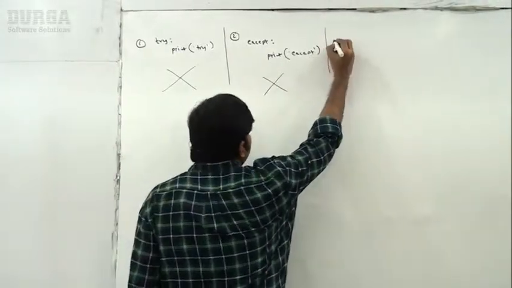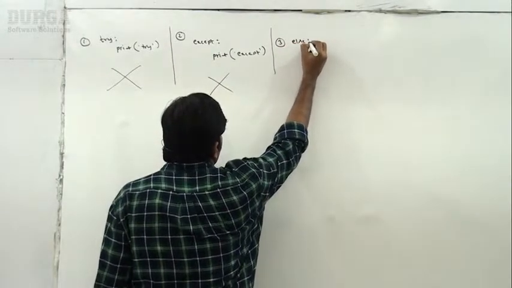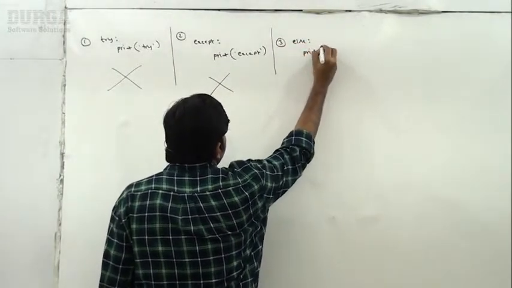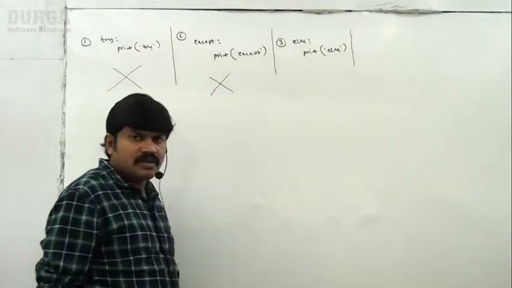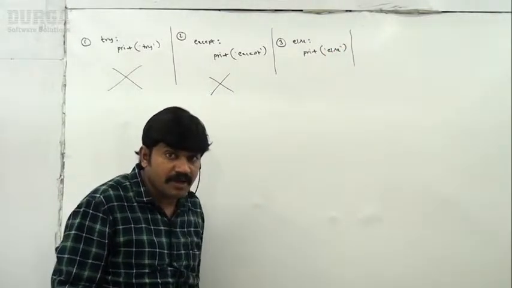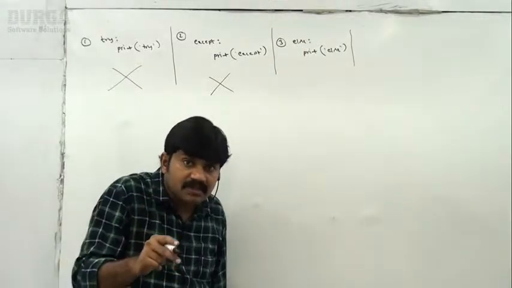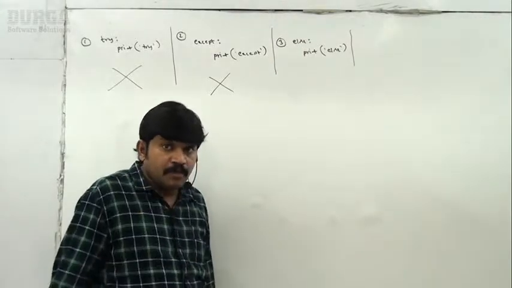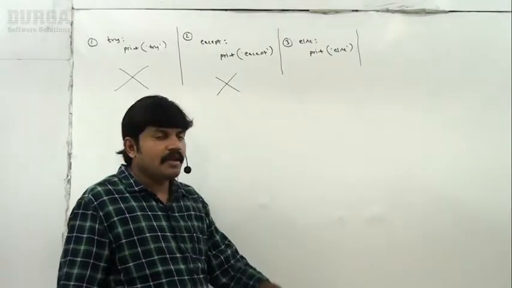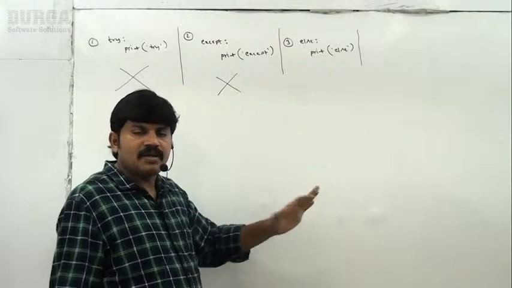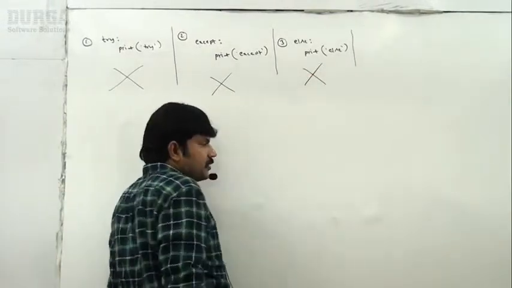Next, the third possibility. Here I'm taking just an else block with a print. This one is also invalid. Whenever we are writing else, except compulsorily must be there, and whenever we are writing except, try compulsorily must be there. Without try and except, you can't write else. So this is an invalid combination.